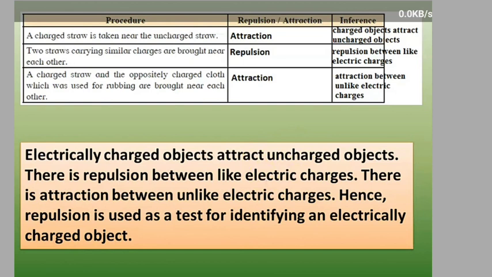There is repulsion between like electric charges and there is attraction between unlike electric charges. See, repulsion between like charges means if both are positively charged, there will be repulsion. If they are unlike, one positive and one negative, then there will be attraction. Hence, repulsion is used as a test for identifying an electrically charged object.